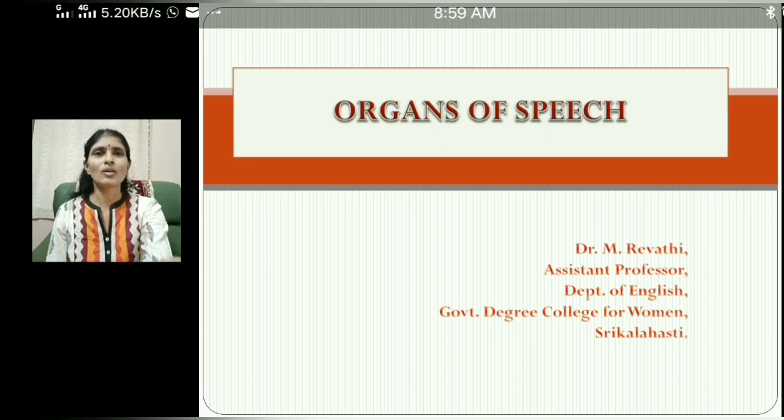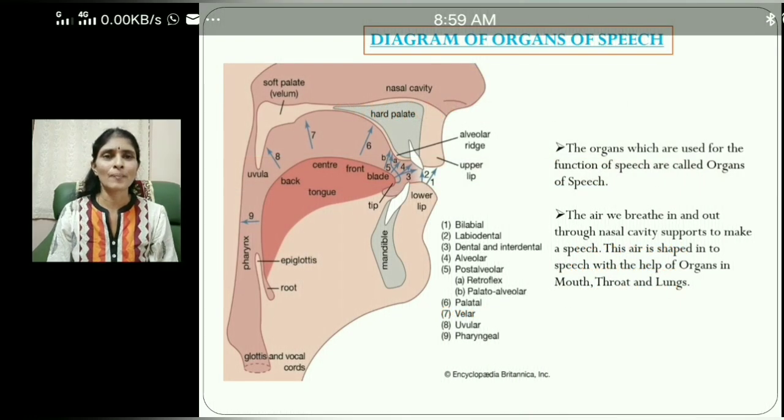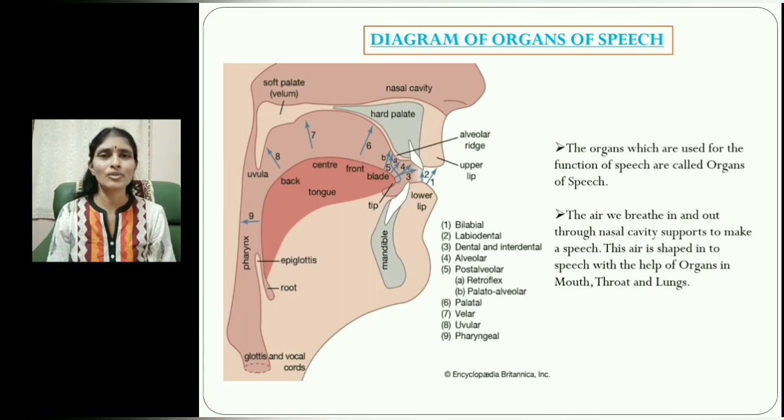Let us look at the picture first. It is very clear to you if you look at the screen, the parts that are helpful for us for our speaking. What are the major parts here? Mouth, tongue, throat, lungs.